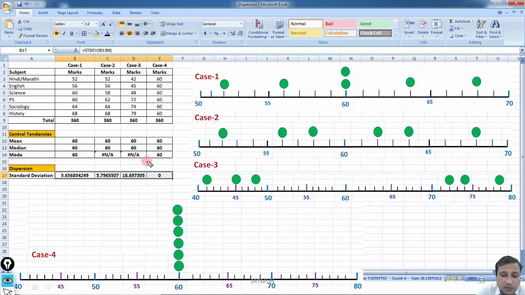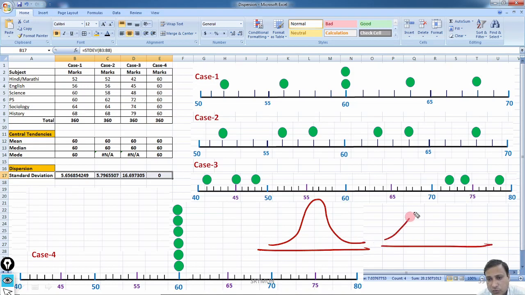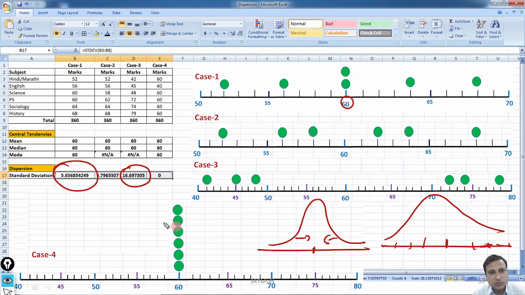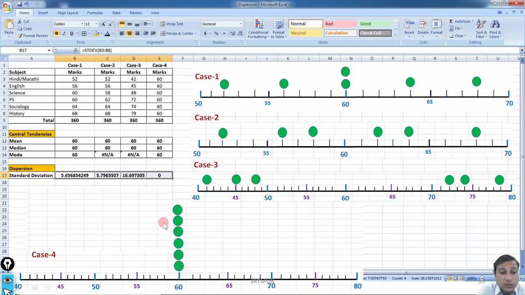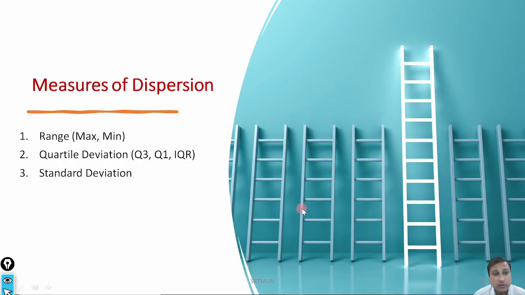And in other words, if you have very dispersed values, your standard deviation will be large like here. And if your values are concentrated around a particular number like here, your standard deviation is less. Fine. So this is the way that we give meaning to the standard deviation.